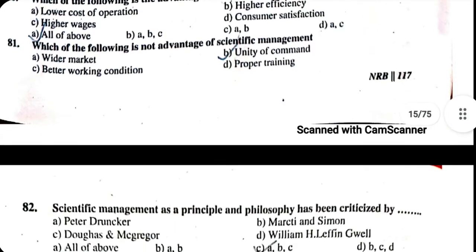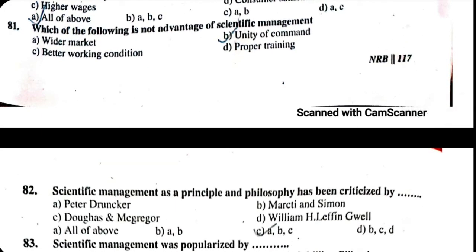81. Which of the following is not advantage of scientific management? A. Wider market. B. Unity of command. C. Better working condition. D. Proper planning. The correct answer is unity of command.